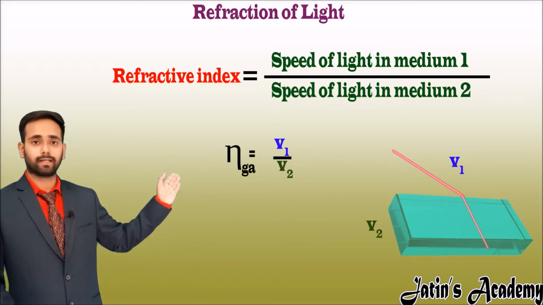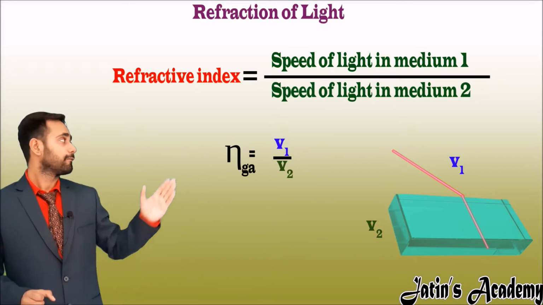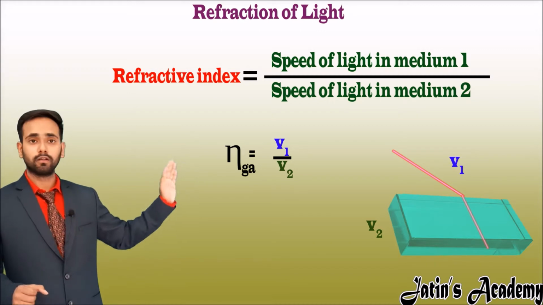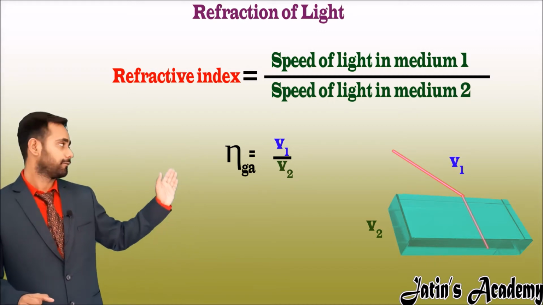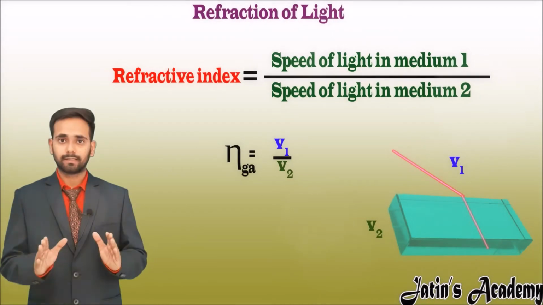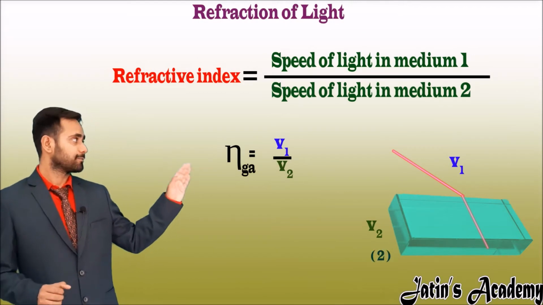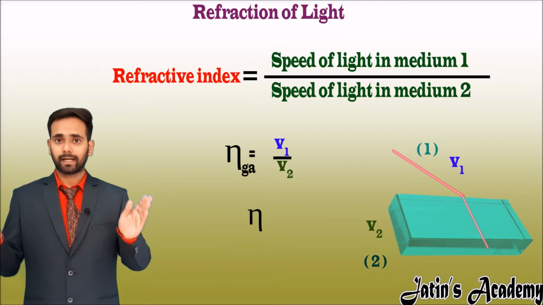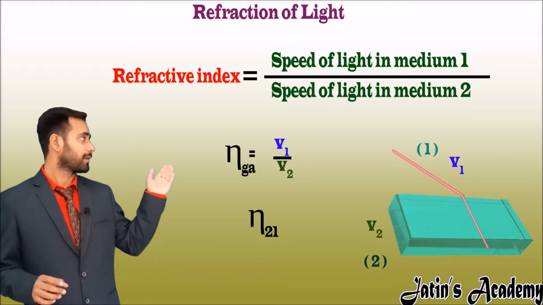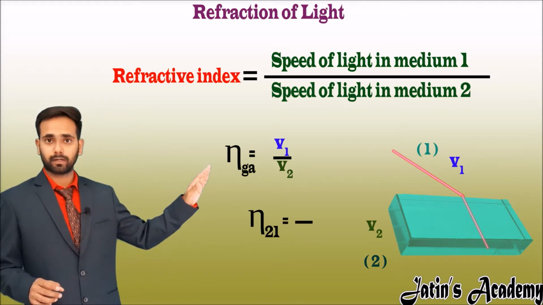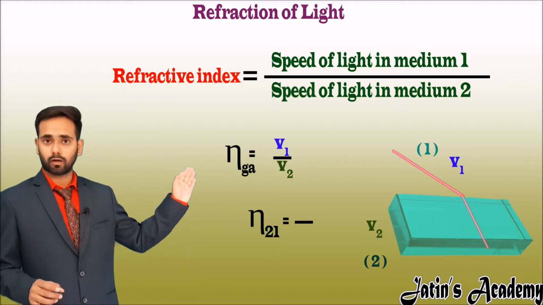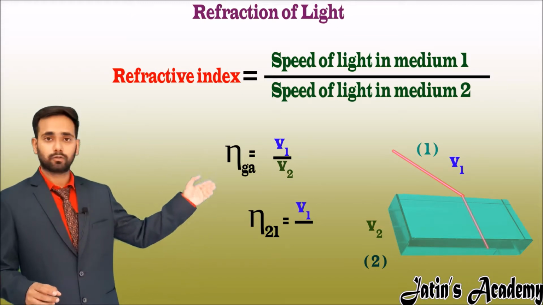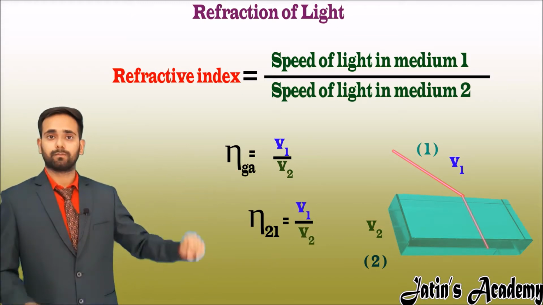So refractive index is a ratio of the speed from where it is coming, V1, to where it is going, V2. Let's generalize the term, taking glass as medium 2 and air as medium 1. So the refractive index of medium 2 with respect to medium 1 is nothing but the ratio of velocity in medium 1 to the velocity in medium 2.